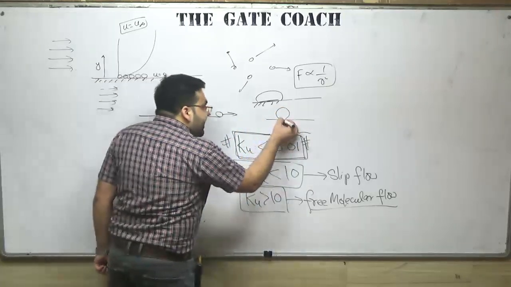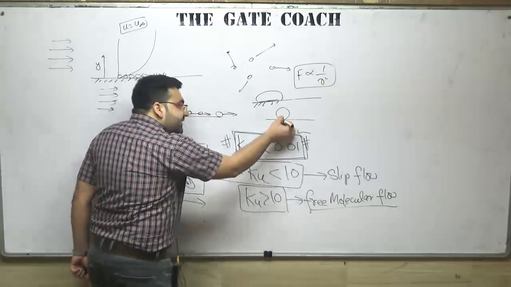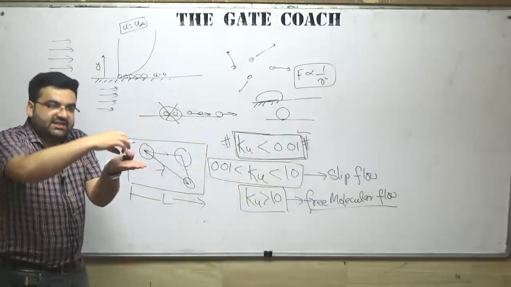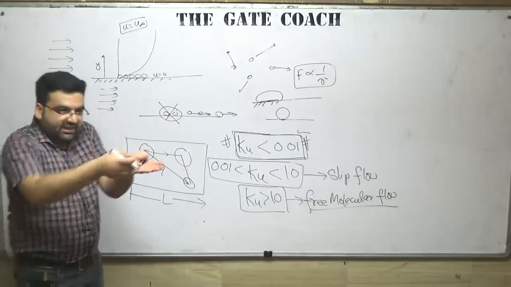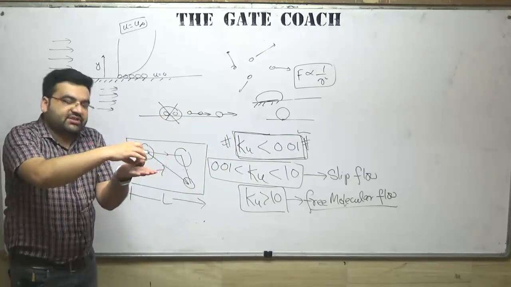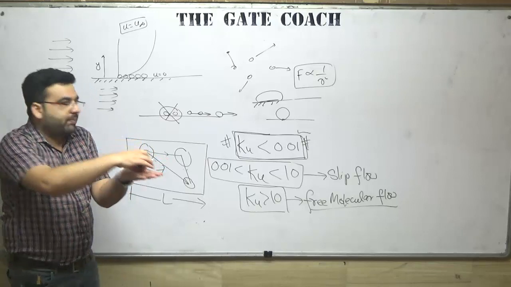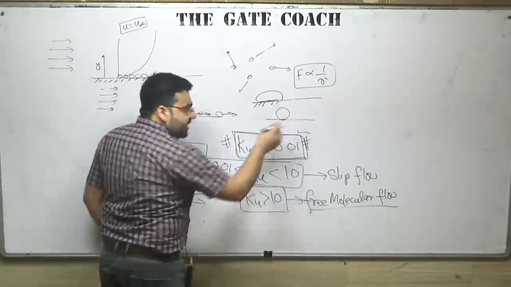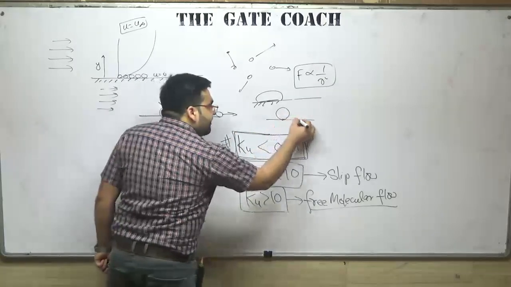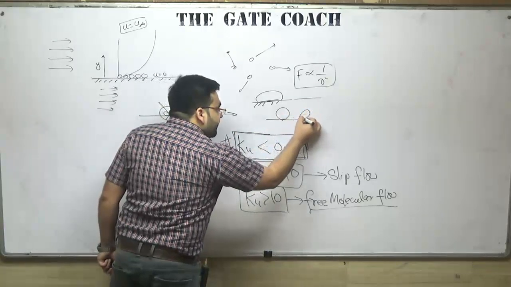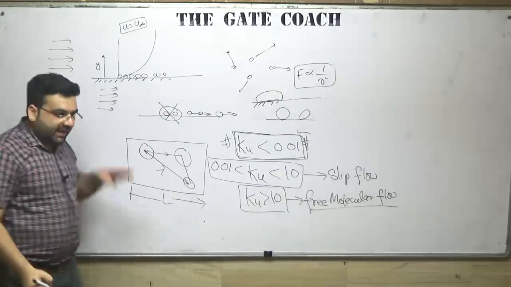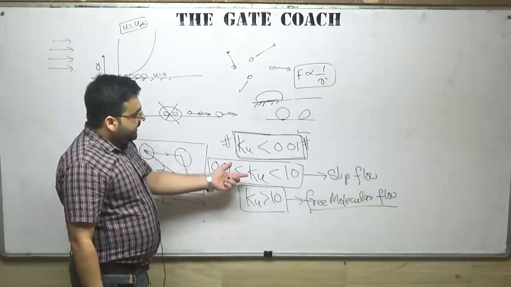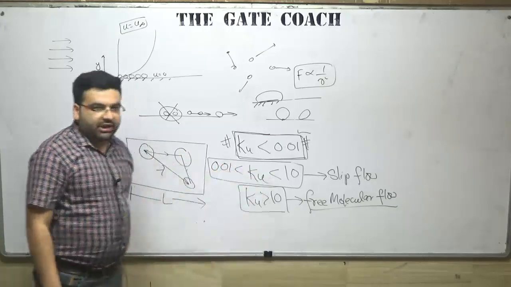There will still be some force of attraction between the surface and the mercury. Obviously the area of contact will be very small, but still there will be some force of attraction between the two. But if you apply some shear stress to mercury, it will behave like this. So we cannot say that this slip flow is valid for mercury.